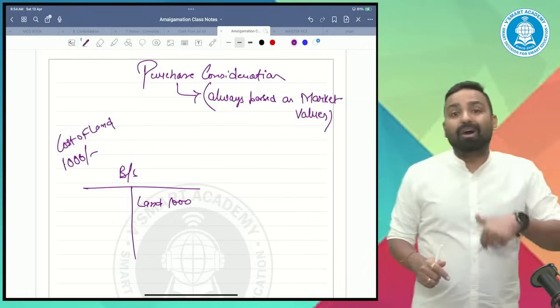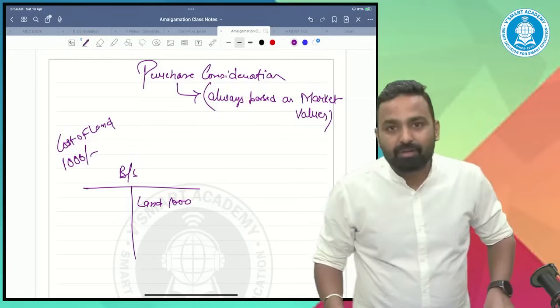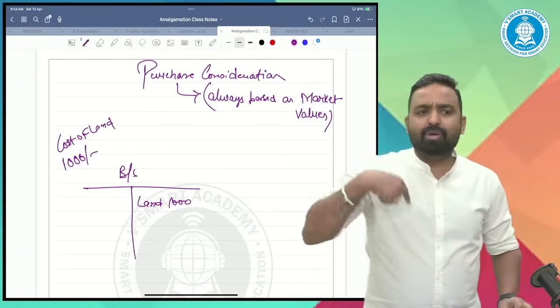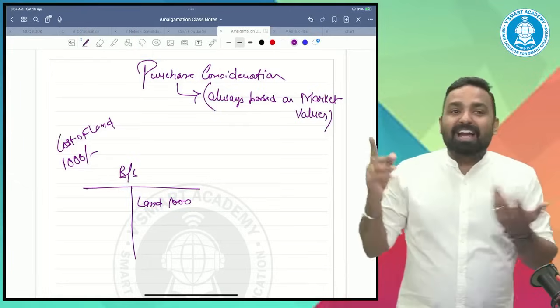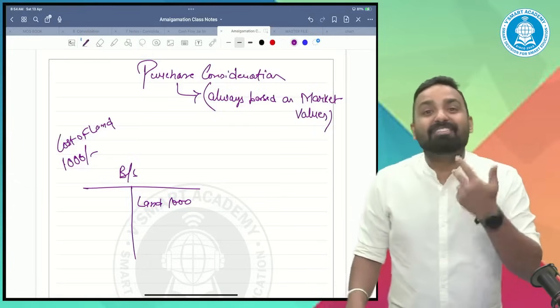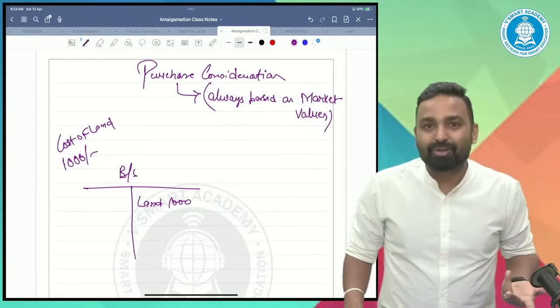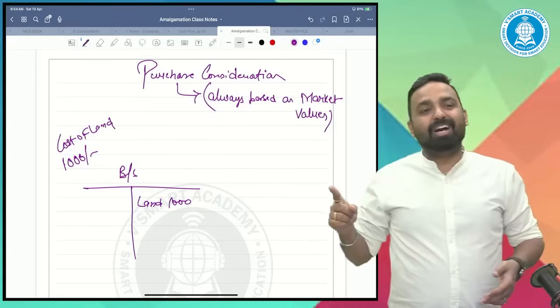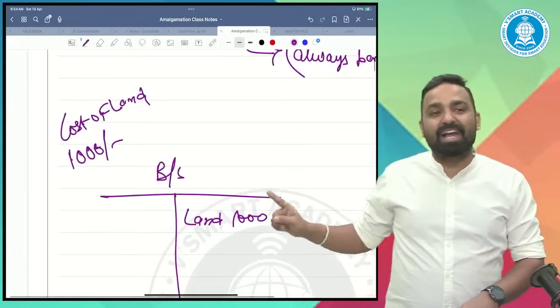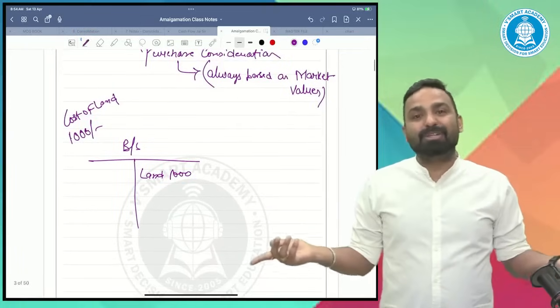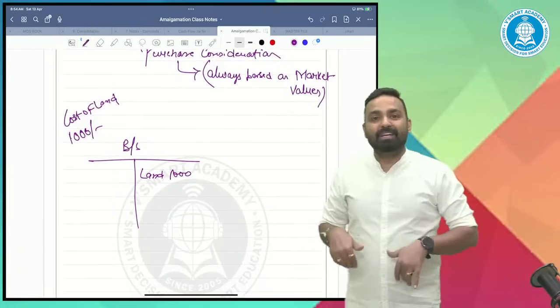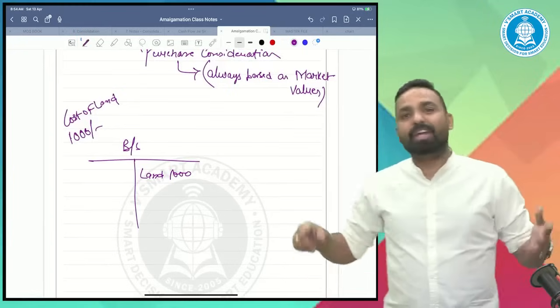Okay. Now I'm going to sell this land to you. Of course, I would sell it at market value, no? And of course, I will demand the market value from you. You cannot say, sir, it's 1,000 rupees of land in your balance sheet, I have seen your balance sheet, just sell it to me at 1,000 only because you are showing it at 1,000.